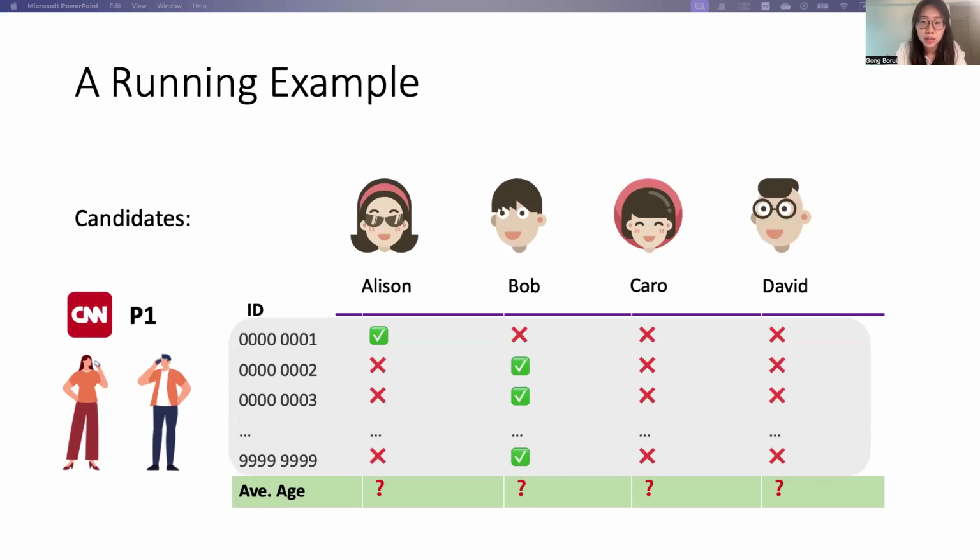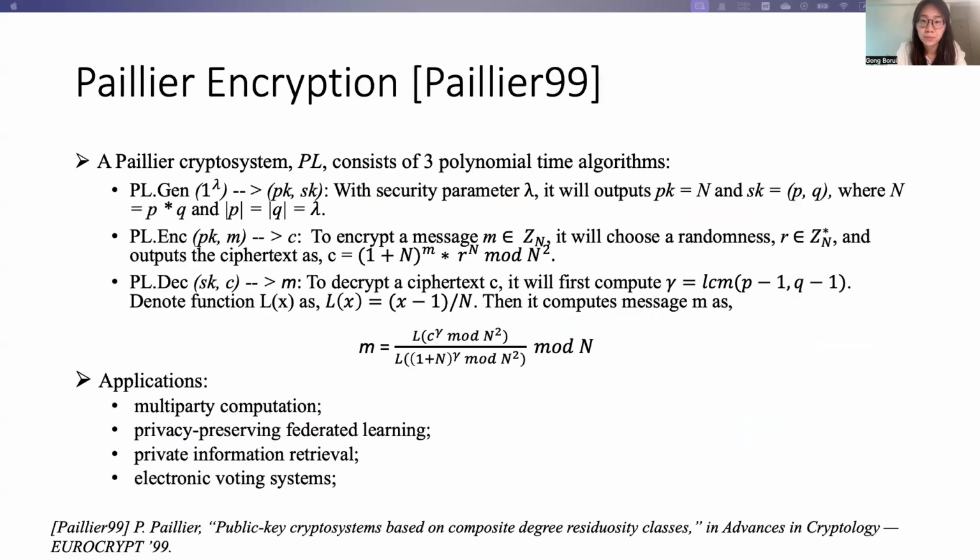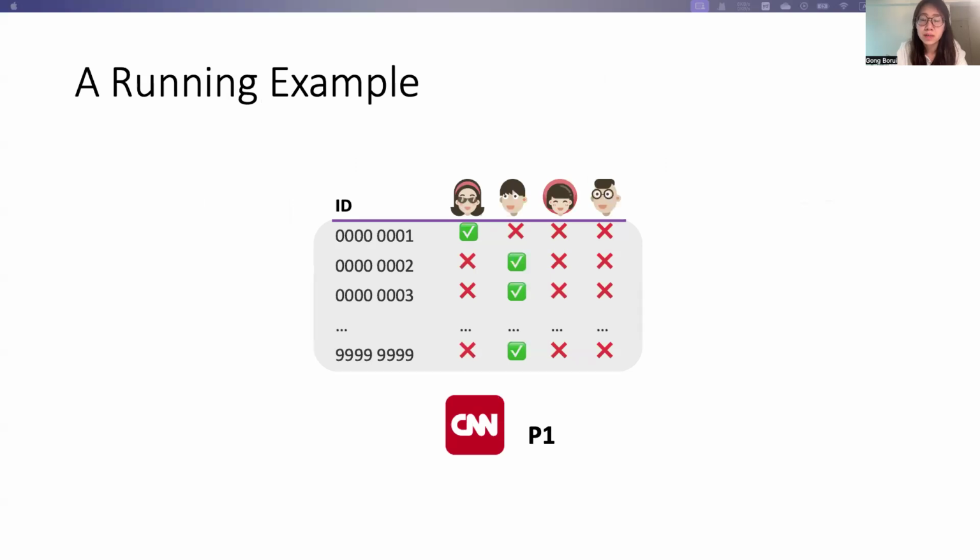So it may seek collaboration from another party P2. Here, P2, which may be the AT&T company, collects its clients' ages. To finish this analysis, both of them want to complete it securely without revealing their raw data to each other. So Paillier is a prominent solution for providing the additive homomorphism property and can be used to secure this two-party data aggregation scenario.